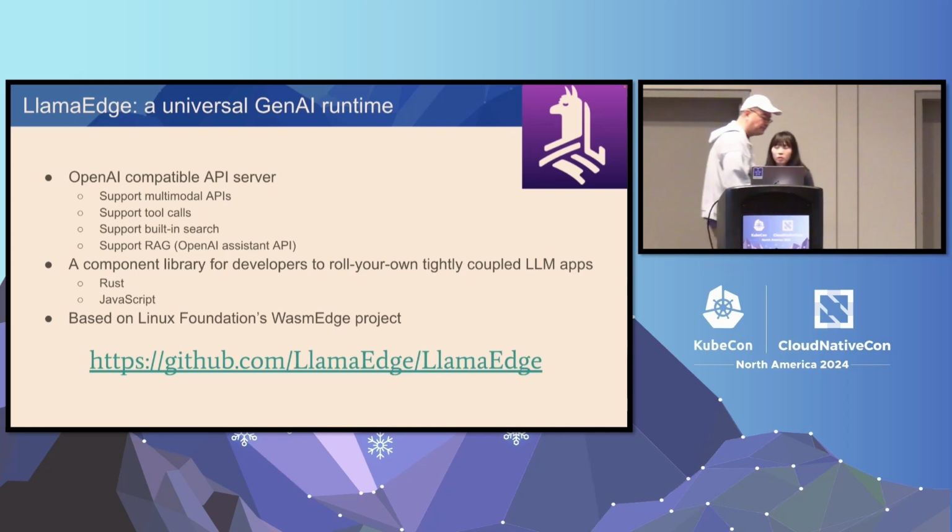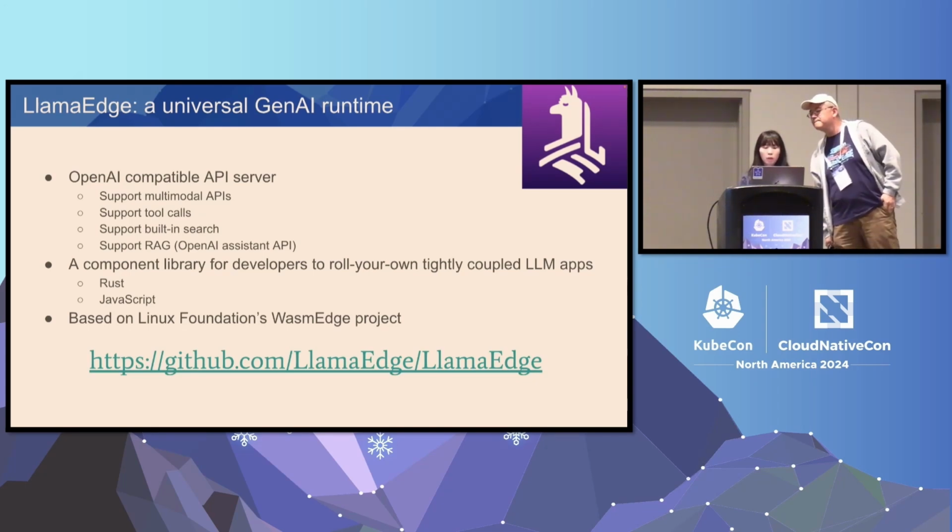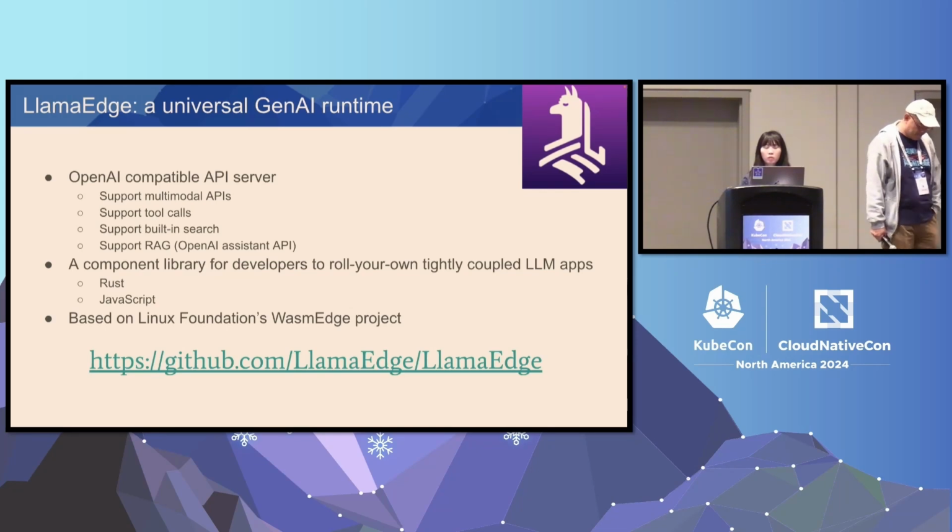Yeah. So LlamaEdge, just like Michael mentioned, is a set of AI-related tools we build on top of WasmEdge, and it's a dev platform. You can see it that way, and it allows you to build OpenAI compatible API servers. It supports multi-modal APIs and tool calls, built-in search, and also RAG.